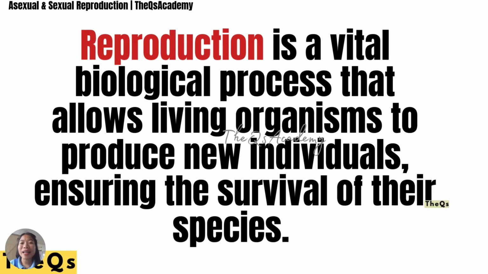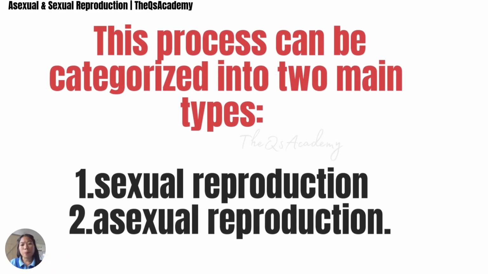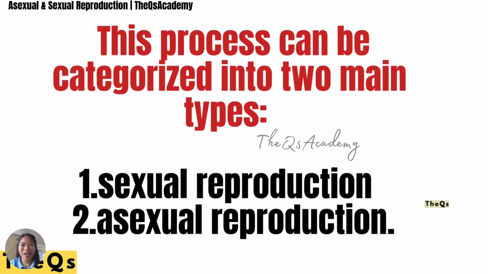Reproduction is a vital biological process that allows living organisms to produce new individuals, ensuring the survival of their species. This process can be categorized into two main types. First, sexual reproduction, and the second is asexual reproduction.